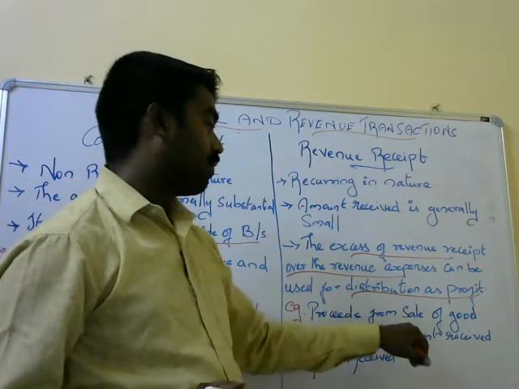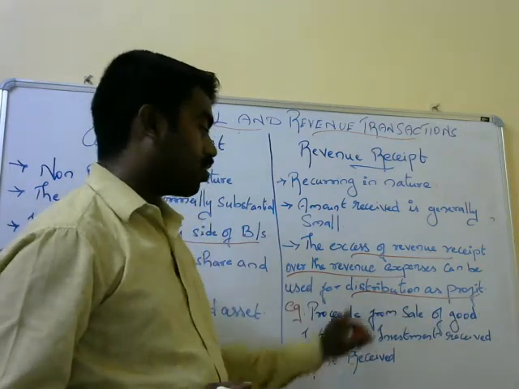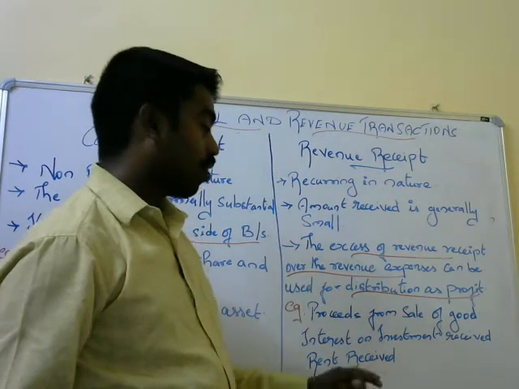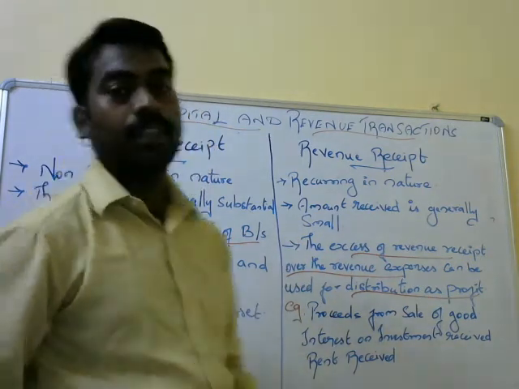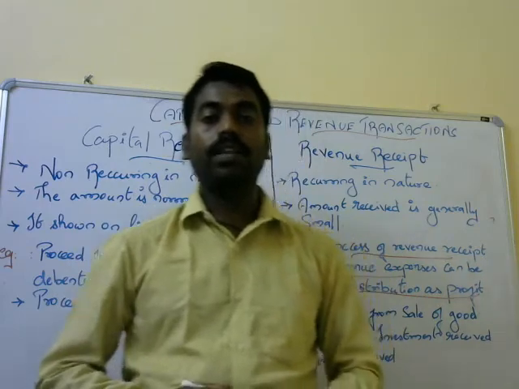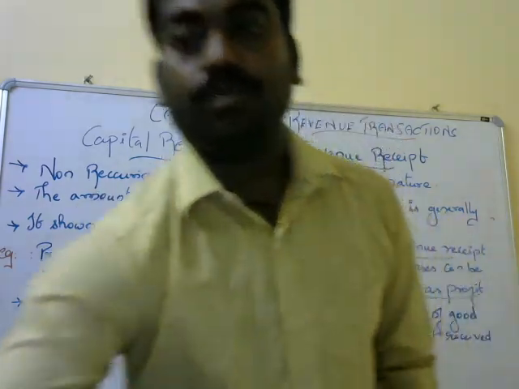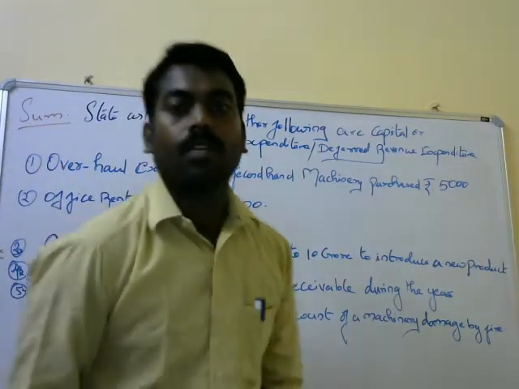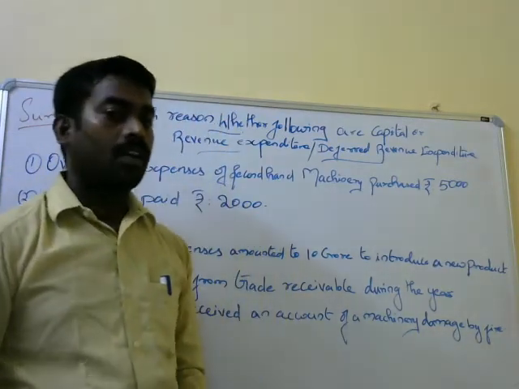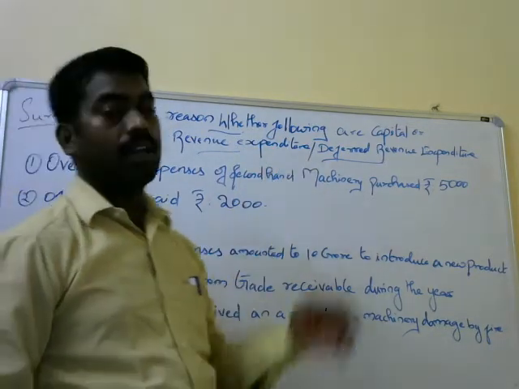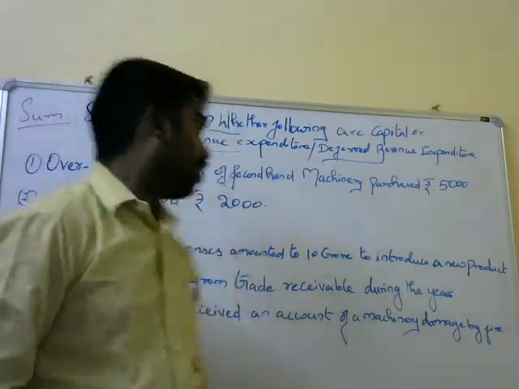Examples: proceeds from the sale of goods and interest on investment received. Again, a rent receipt. These are all examples of revenue receipt. I think you are all clear on capital receipt and revenue receipt. We can solve one sum covering capital, revenue, and deferred, and capital receipt and revenue receipt.